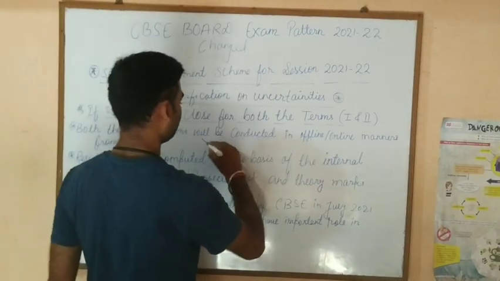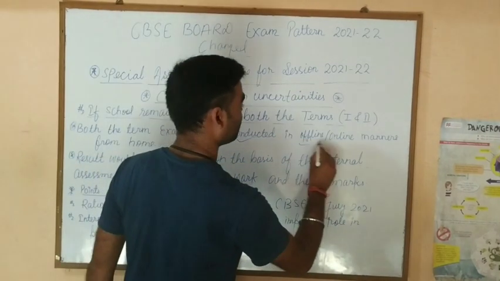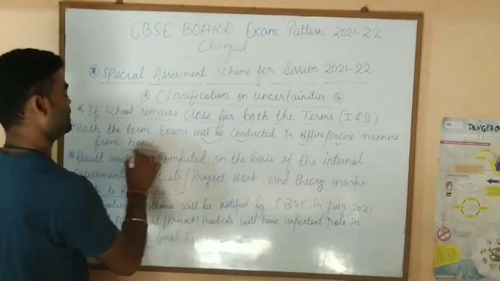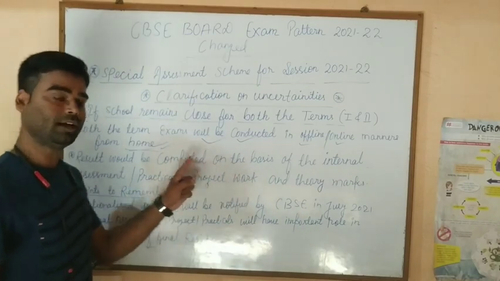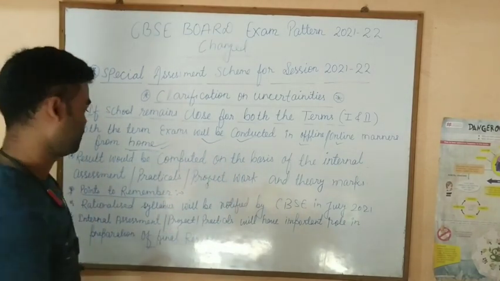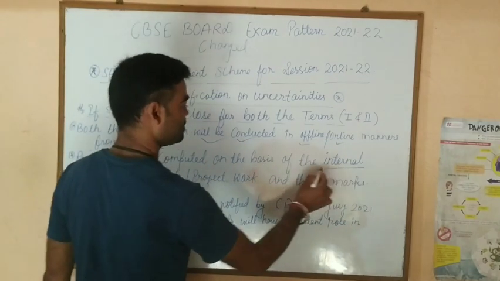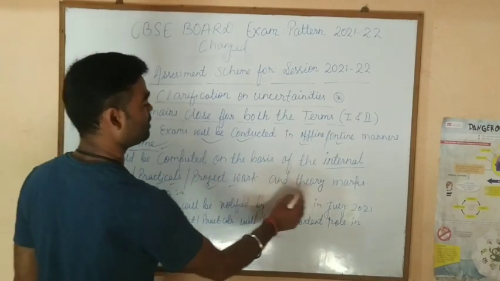तो दोनों एग्जाम आपको होगा, यानी कि एग्जाम आपको होगा ही होगा, either in offline or online mode from home. It means it is clear that you have to give your exam either online or offline at your home. Then how will the result be published? The result will be computed on the basis of the internal assessment, practicals, project work and theory marks.